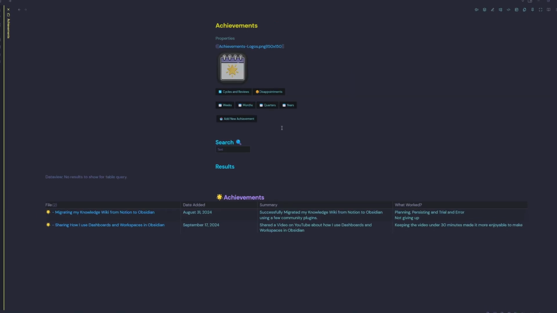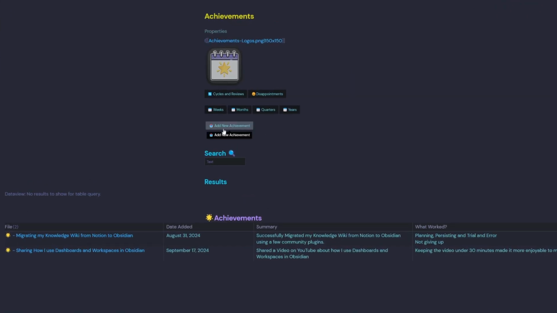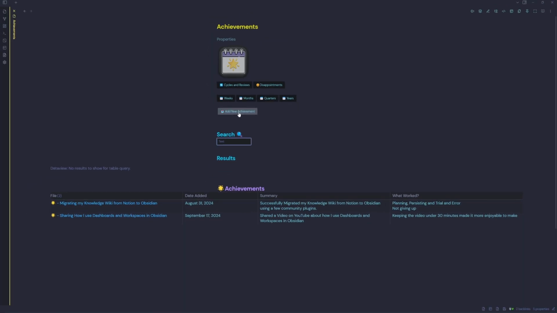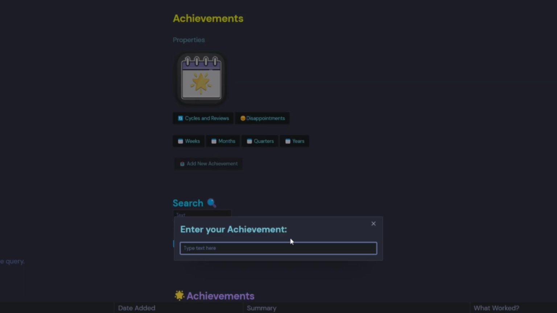So the next section is achievements. If we jump into our achievements, we have a button to add a new achievement. We have a search field for when our achievements start filling up. And then we have a data view query listing all of our achievements here. So we just want to add our achievements by hitting the button, and then it's going to ask us to enter the achievement.